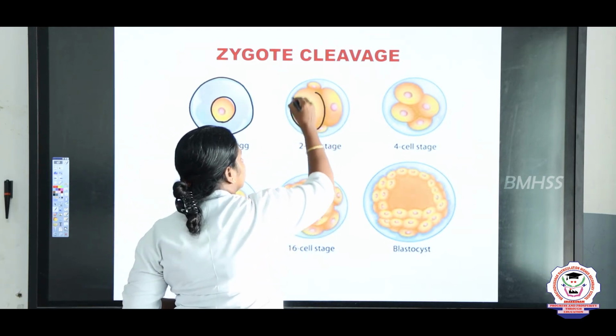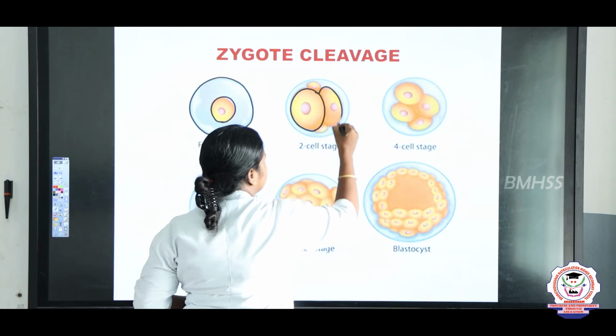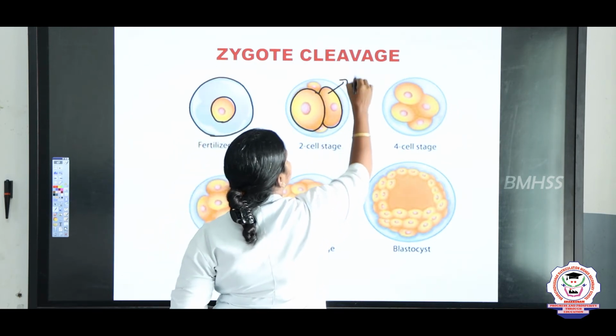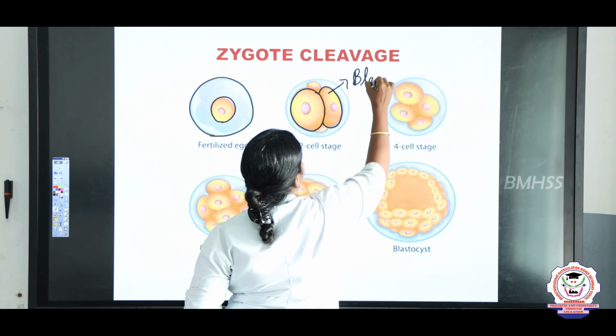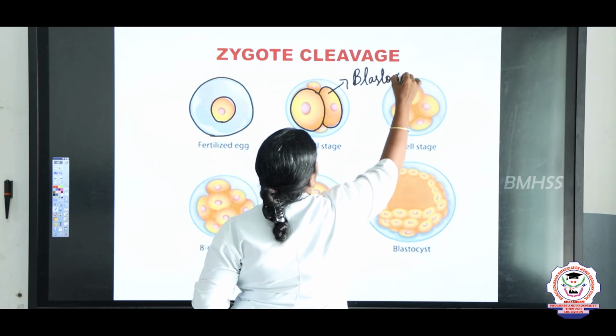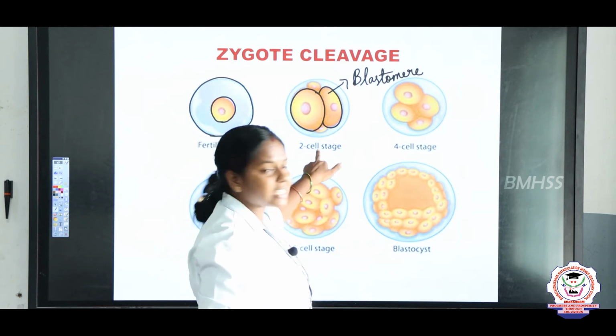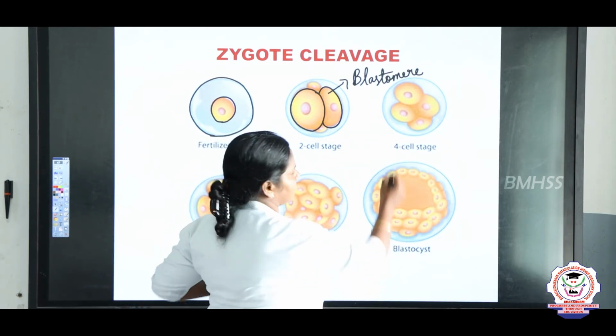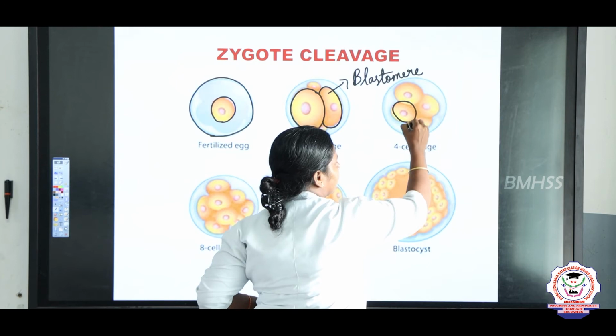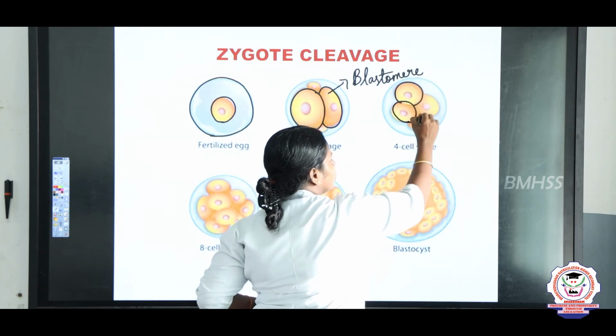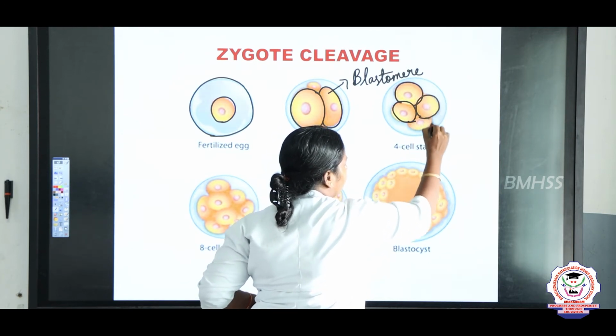This is the 2 cell stage, and each cell we call a blastomere. What do we call it? Blastomere. And from the 2 cell stage it becomes the 4 cell stage, right? Can you see the 4 cells here? 1, 2, 3 and 4.